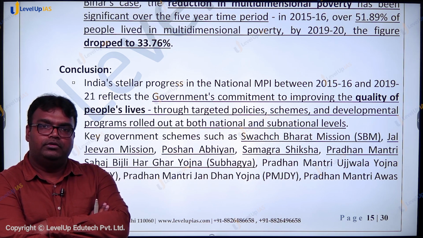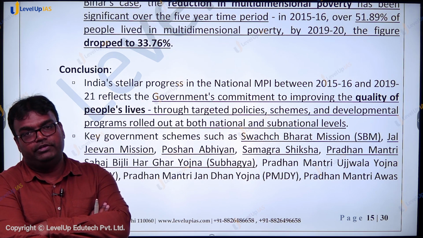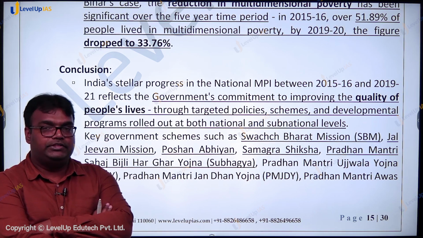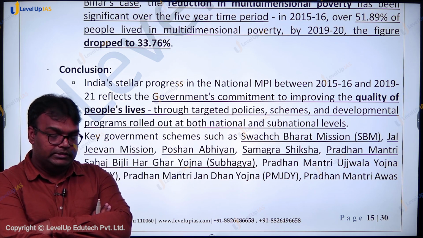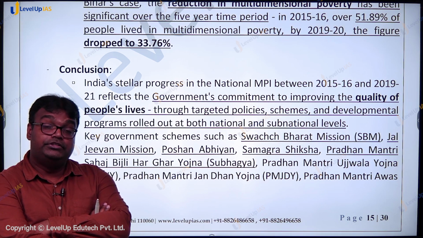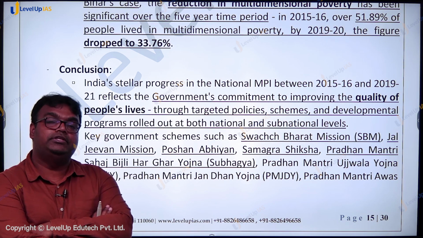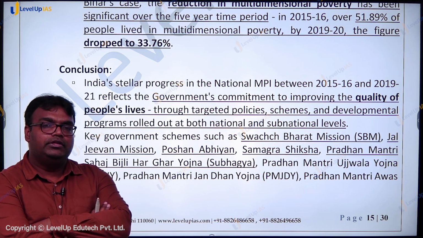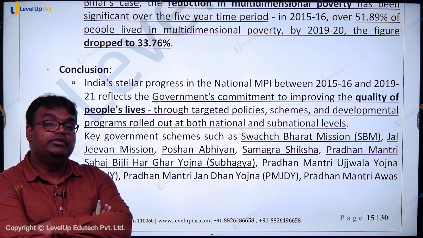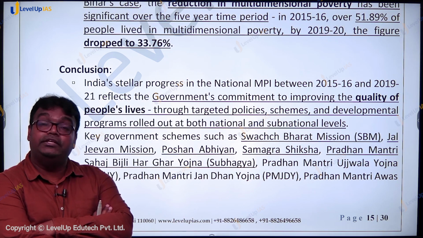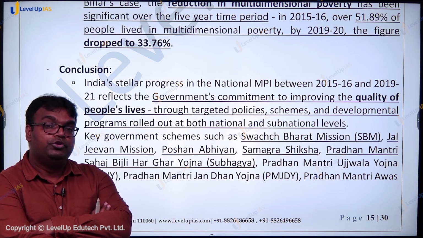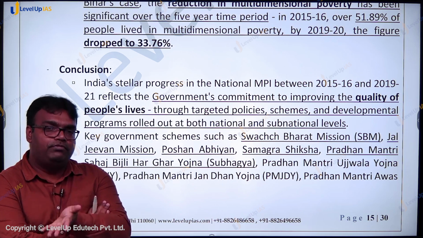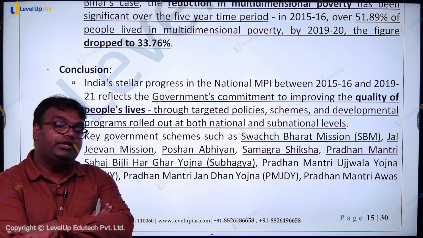India is improving. From 25% of India's population living in poverty, we have come down to less than 15% of India's population living in poverty in the 5-6 year period. This is perhaps the best 5-6 years in the history of India in our fight against poverty. But still, within the report only, we have seen that when it comes to health, housing facilities, sanitation facilities, a lot needs to be done. So as we continue improving on those things, we would see that India's performance in multidimensional poverty index will also keep improving.